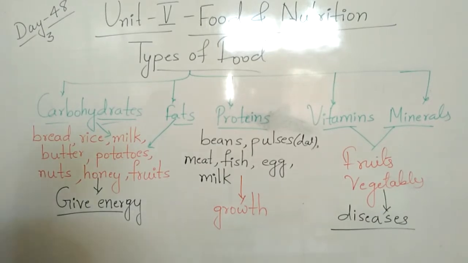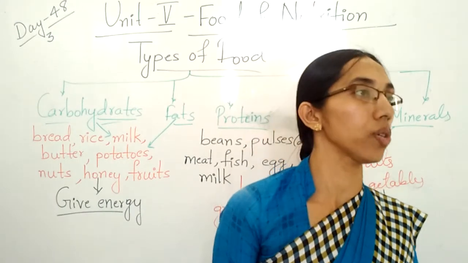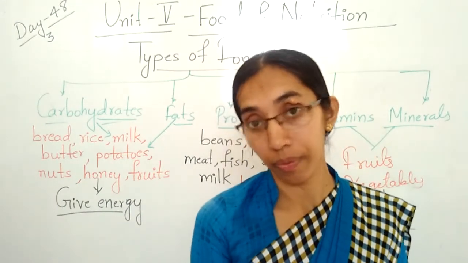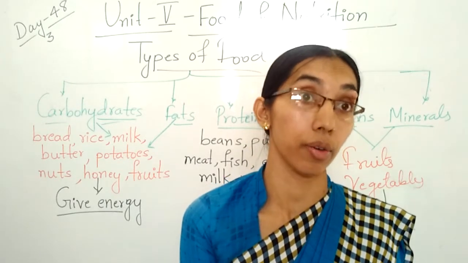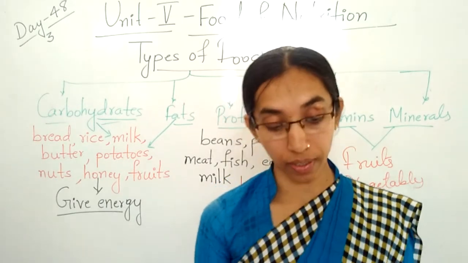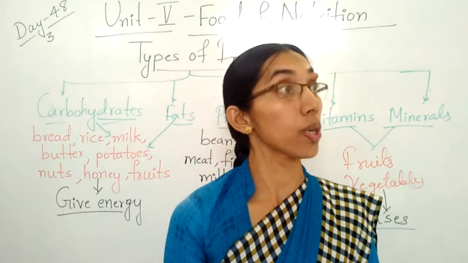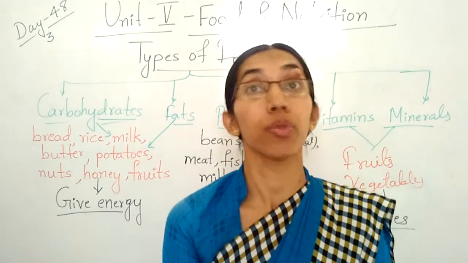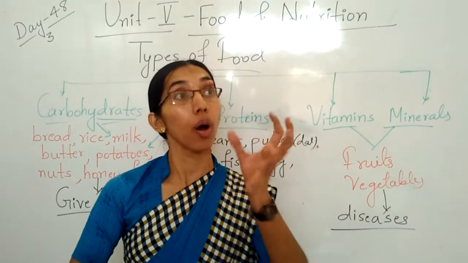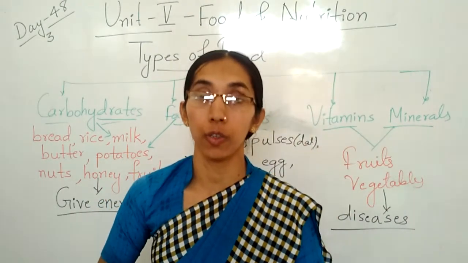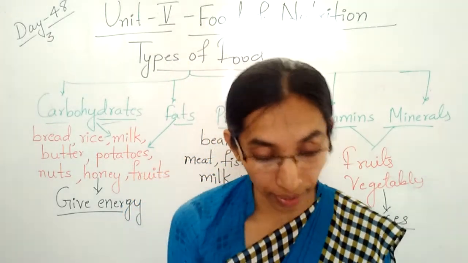If you cook the vegetables, then the water is reduced while cooking. Clear, children? So some vegetables we have to eat raw only. That is very good for our health. So instead of drinking fruit juice, you have to eat a whole fruit like that. Don't make a juice and drink it.